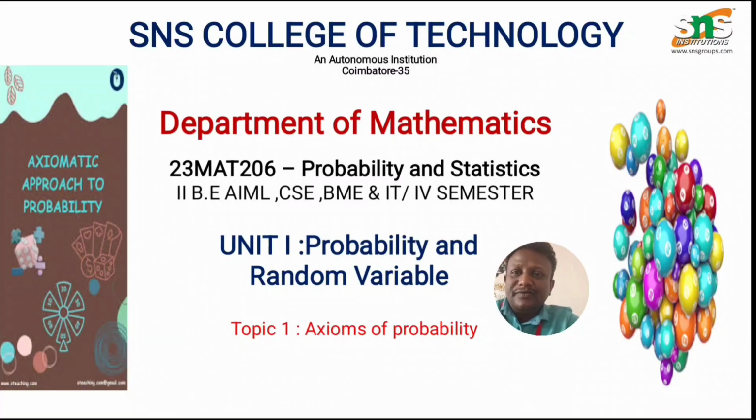In this session, we are going to discuss the axioms of probability in detail, right? These axioms of probability are the fundamental rules that define probability mathematically. All advanced topics like conditional probability, Bayes theorem, random variables, and distributions are built on these axioms. So, if you understand this axioms concept clearly, the rest of the probability becomes so easy, right?